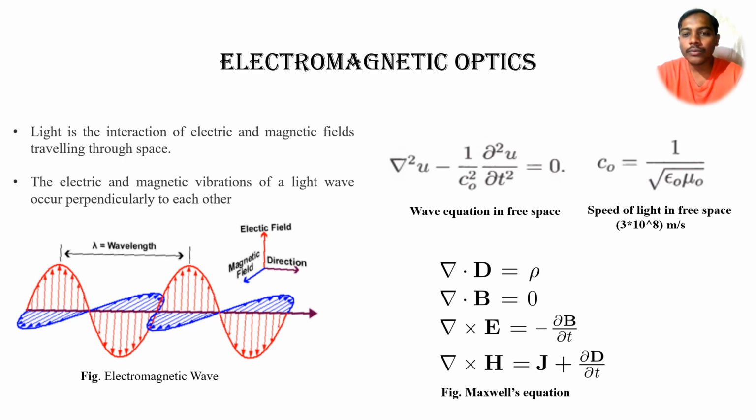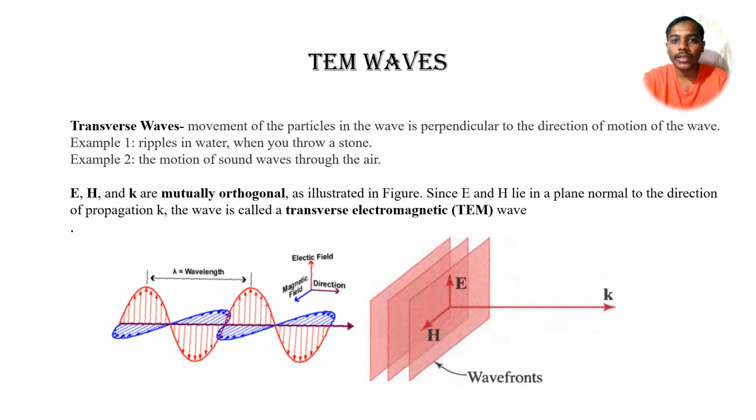At the right corner we can see the mathematical wave equation, and we can calculate the speed of light by using that equation. At the middle there are 4 different equations. Those we call the Maxwell equations, and they are very important to understand the behavior of light in terms of electric field as well as magnetic field.